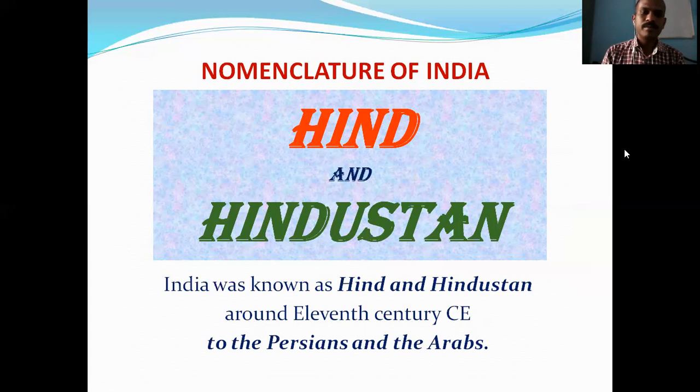Arabian and Persian people who came to India, many Arab rulers who invaded India, and even in trade with Persian and Arabian peoples, used to call this land Hind or Hindustan. Hind and Hindustan were the names given by Persians or Arabians to the Indian land.